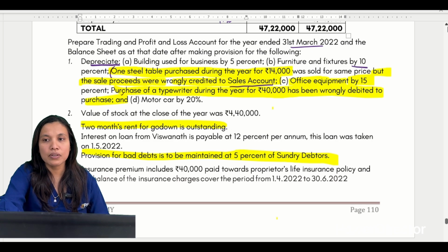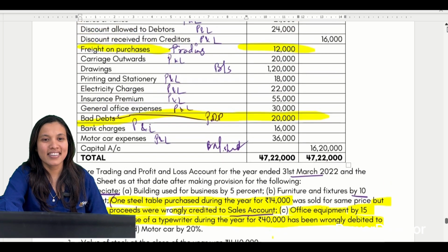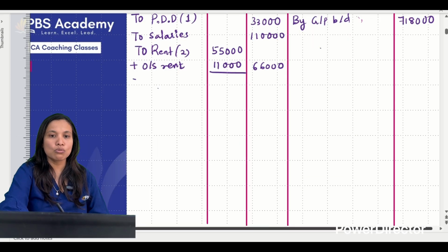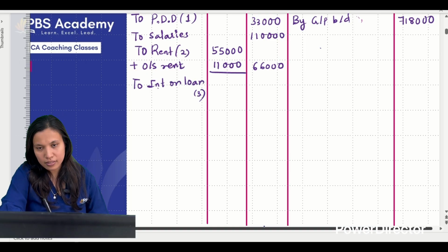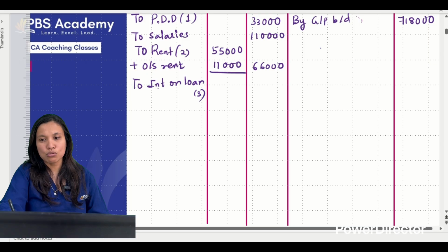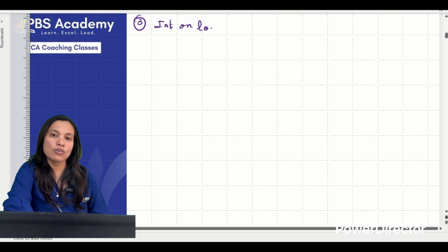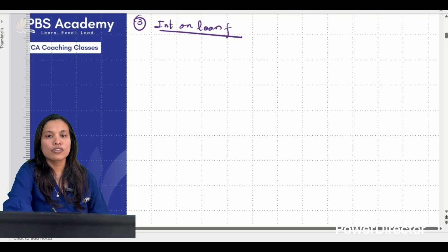Next, after rent, what do we have? Yes, all the adjustments. Interest on loan from Vishwanath. Again, there is an adjustment on loan. So interest on loan, write working note number 3. So again, go to the working note part. I think I'll do it here. Working note, interest on loan from Vishwanath.